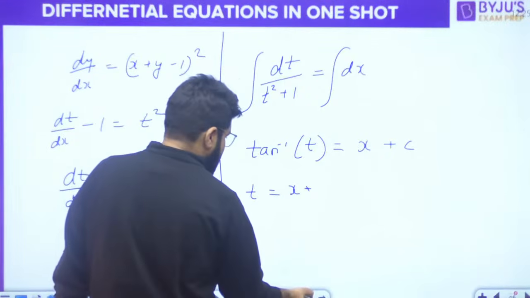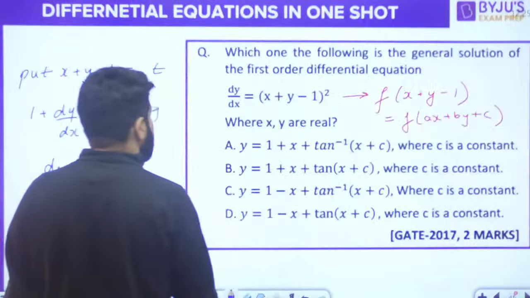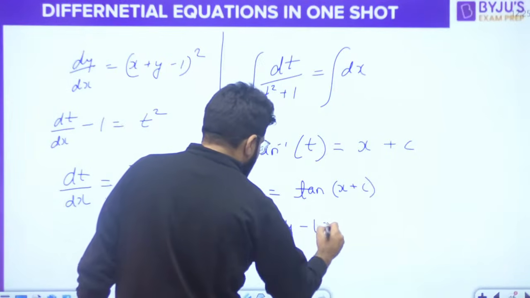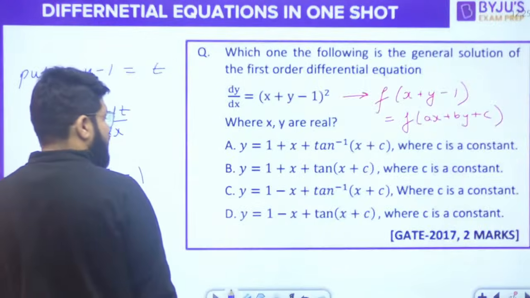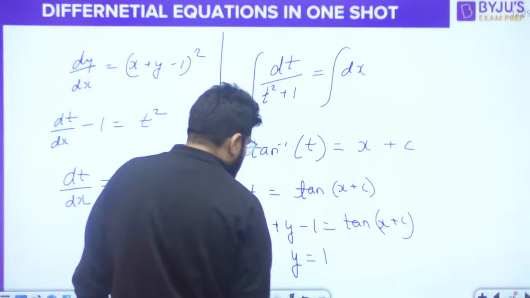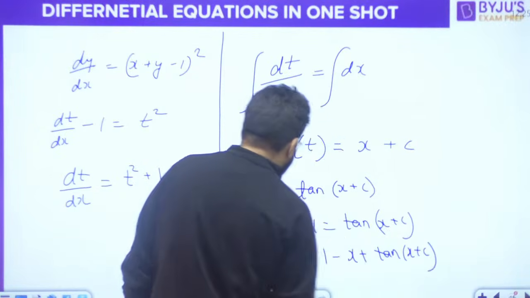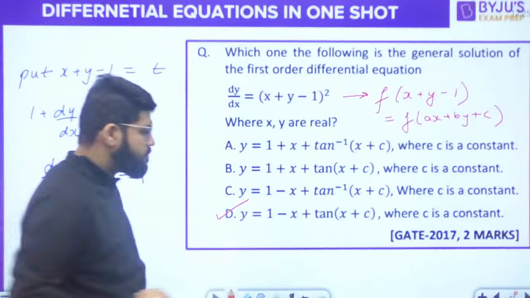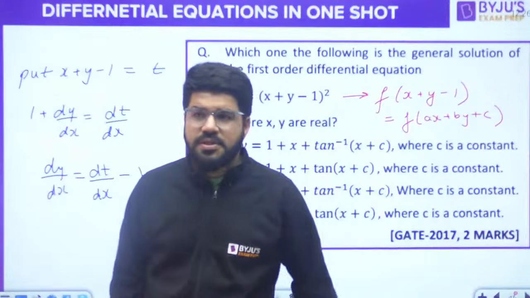So tan inverse t is equal to x plus c. What is t? T is equal to tangent of x plus c. I have shifted the tan to the right hand side. And what is t? T is x plus y minus 1. So x plus y minus 1 is equal to tan of x plus c. Options are available in terms of y. So y is equal to 1 minus x plus tangent of x plus c. Right.